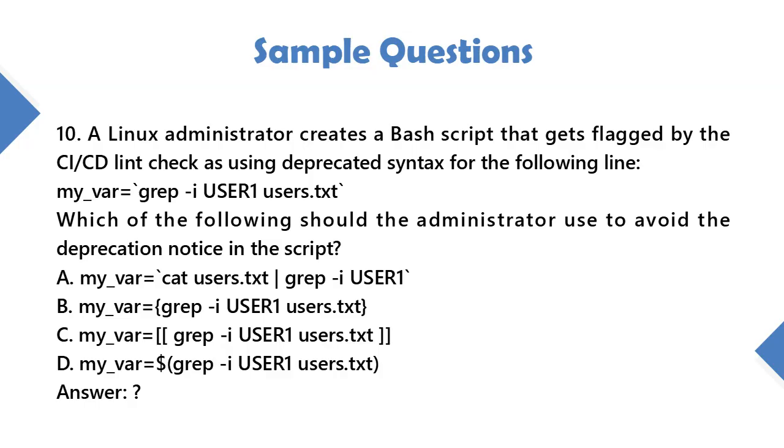A. my_var=`cat users.txt | grep -i user1`. B. my_var=$(grep -i user1 users.txt). C. my_var=$(grep -i user1 users.txt). D. my_var=$grep -i user1 users.txt.